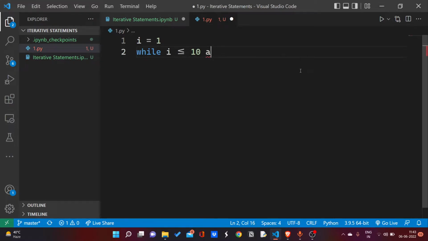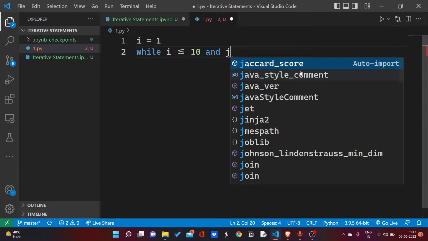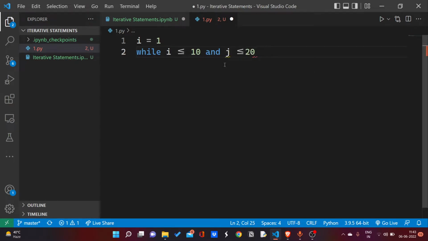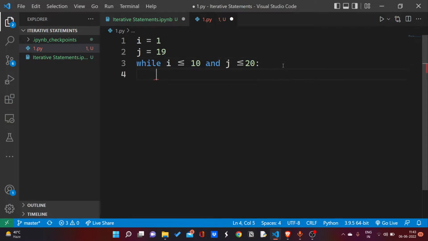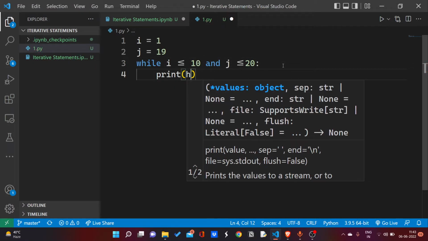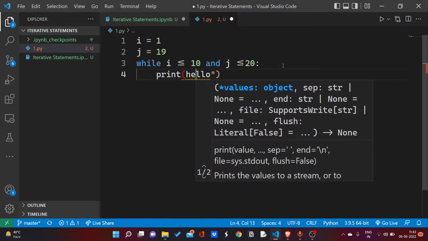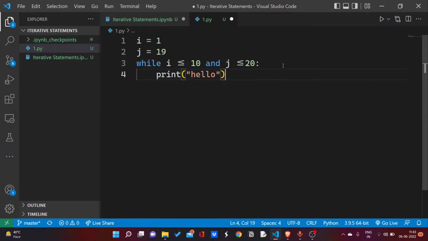You can mention as complex a condition as you want. If I want to do while i is less than equal to 10 and j is less than equal to 20, with j starting at 19, and print hello, then i plus 1 and j plus 1.